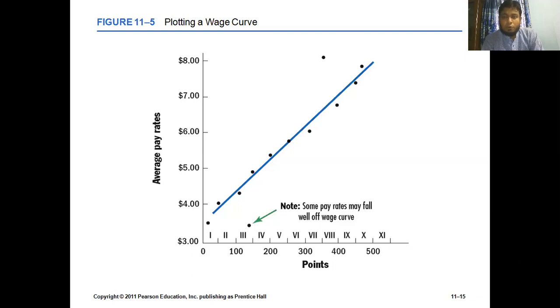In step number 4, we need to develop this sort of wage curve, but we need not develop wage curves for each and every employee. What we need to do is categorize the jobs in step number 3, and in step number 4, depending on the category, we develop a wage curve. So that is our step number 4,